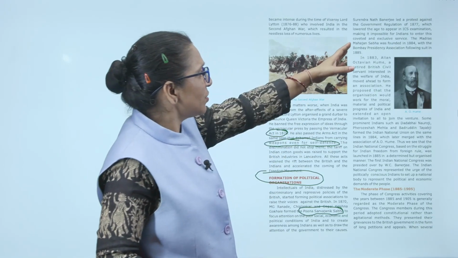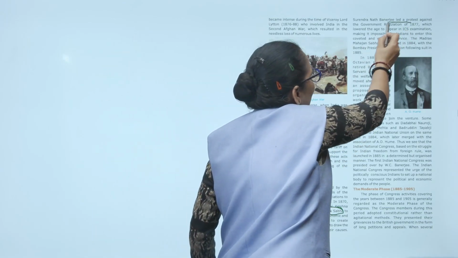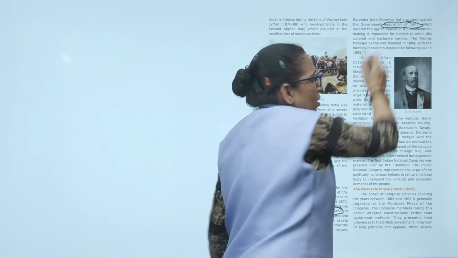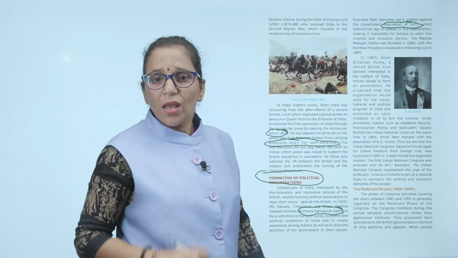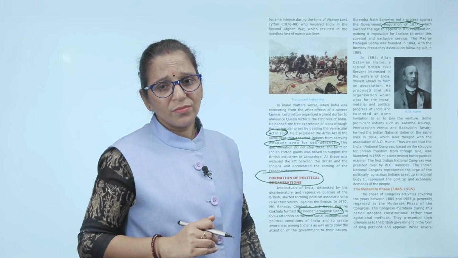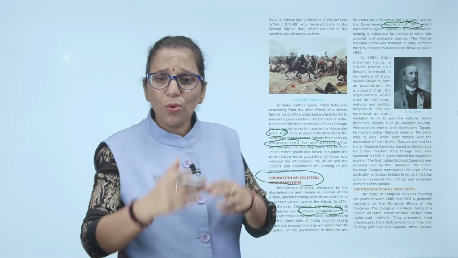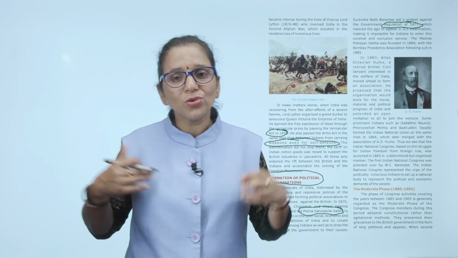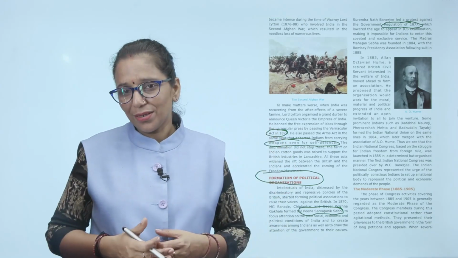Now Surendranath Banerjee led a protest against the Government Regulation Act of 1877. Another act had come, the Regulation Act, which lowered the age to appear in the ICS exam. This is very horrible. If you lower the age for the exam, they want that Indians should not be able to participate in this exam.